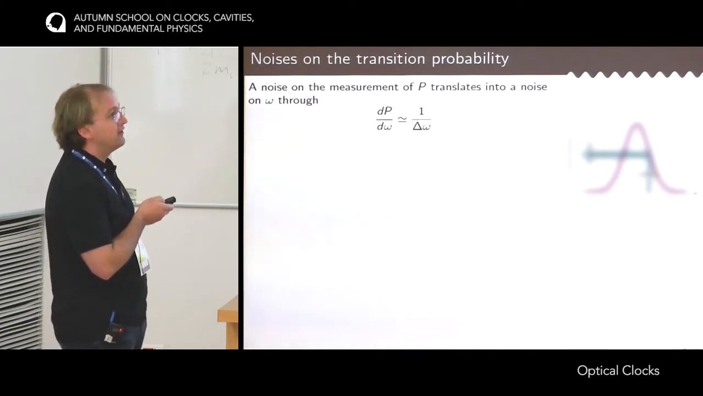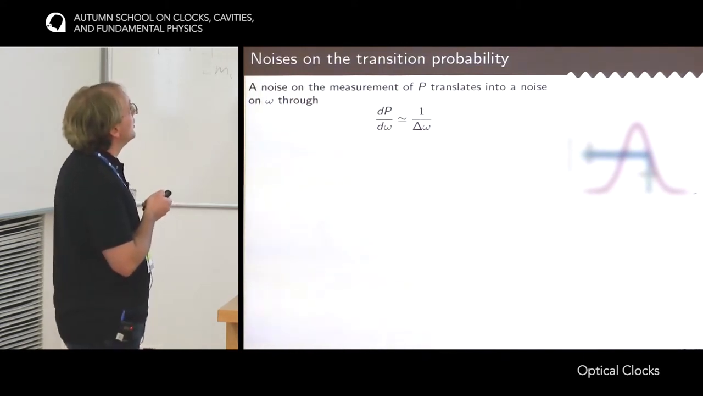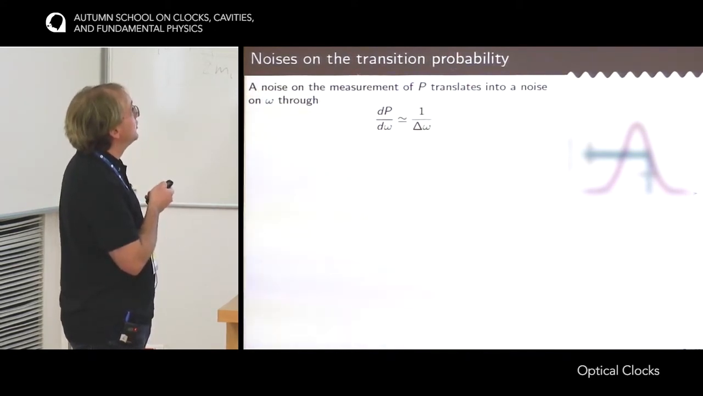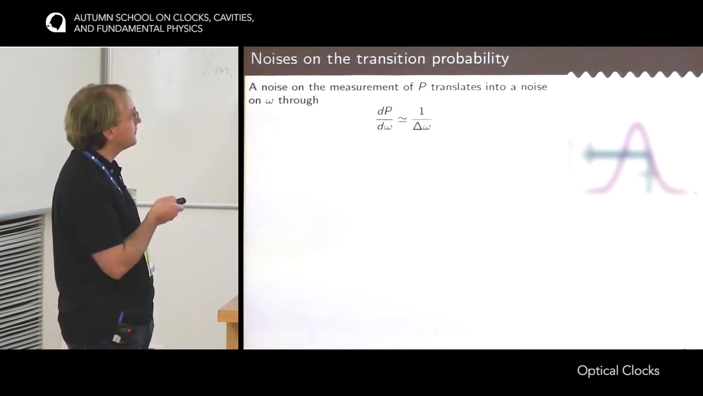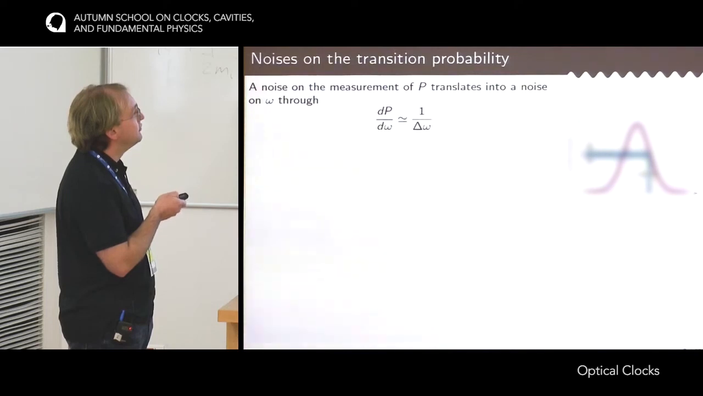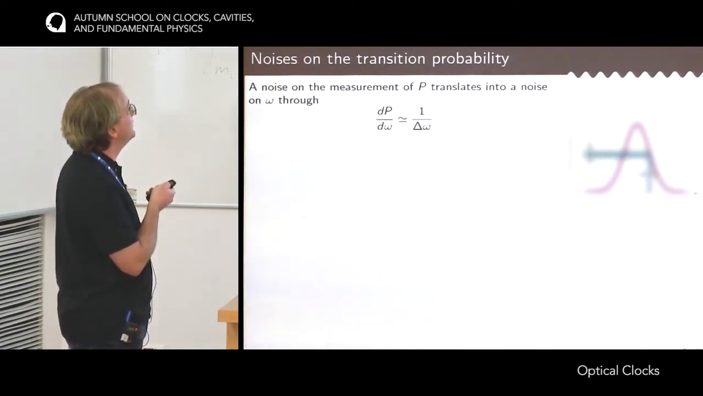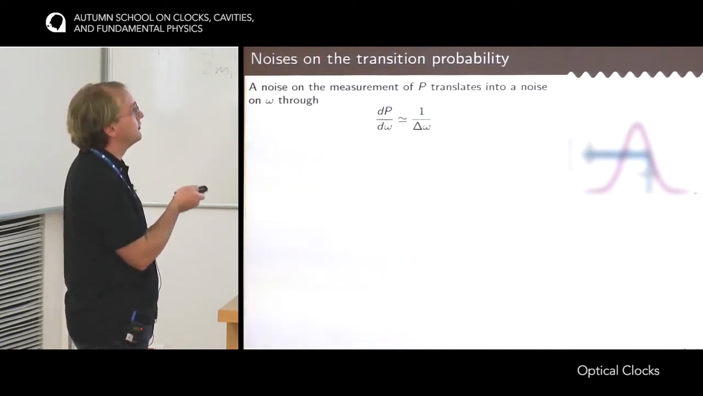So I'm done with the dead time effect. Now I switch to other noise sources that affect the stability of the clock. These other noise sources come from the measurement of the transition probability itself. So it doesn't come from the frequency noise of the clock laser, but rather from noise on the measurement of P. So when you measure the transition probability, if you make an error, then via the servo loop, this error will be translated back into an error on the frequency. Okay, quantitatively, the uncertainty on P divided by the uncertainty on omega is just equal to the slope of this resonance, and because the height of the resonance is 1, then the slope is 1 over the width of the resonance.